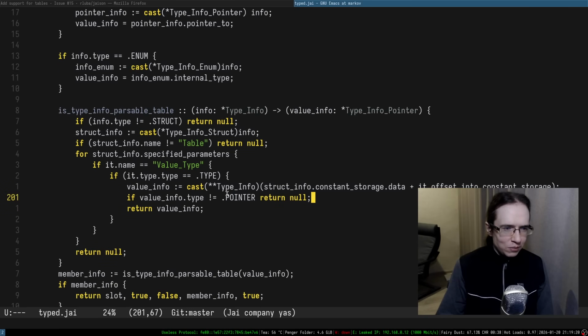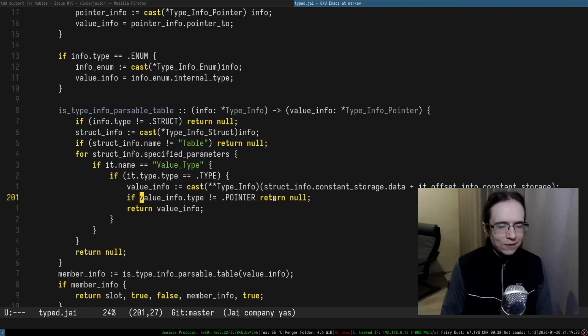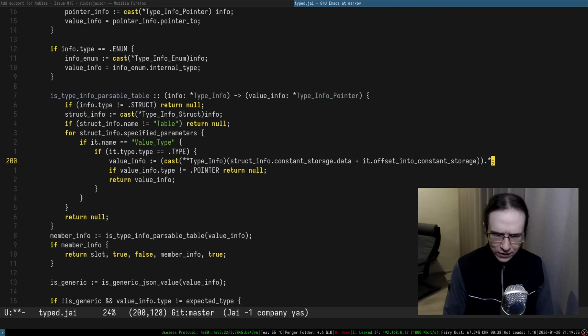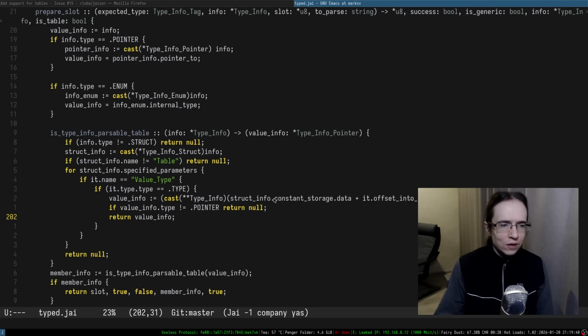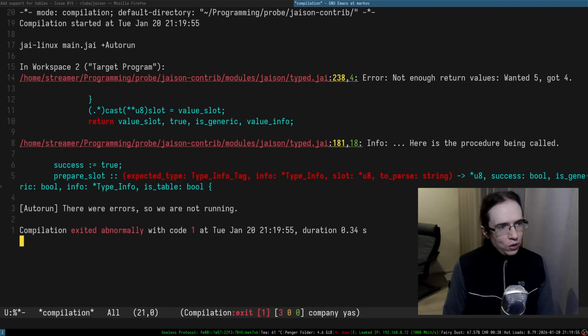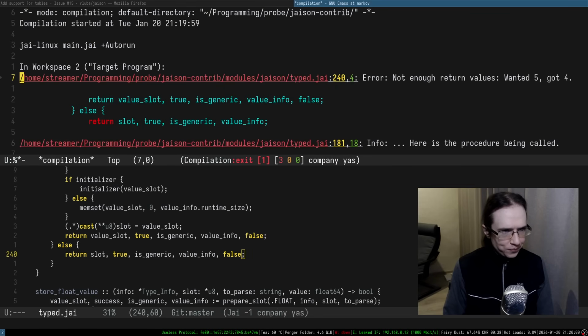Is type blah blah blah. What are they saying? Attempt to dereference. Well, I mean, yeah. So we probably have to now dereference it like this. I'm not sure if I have to wrap it in parentheses. What's the precedence of this entire stuff? I'm not sure. Value info type info pointer, and cast it to type info pointer. We know that it is a pointer. Alright, so returning this has to be false, and this has to be false as well.